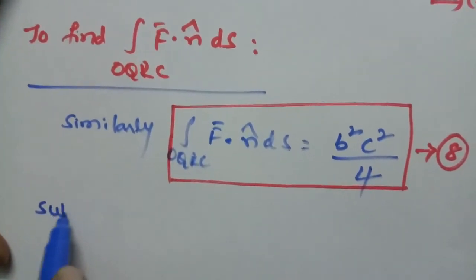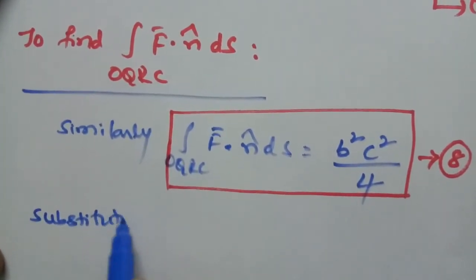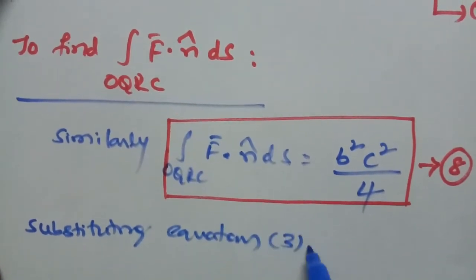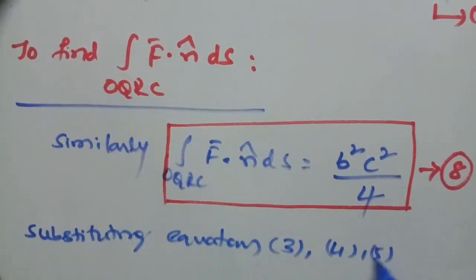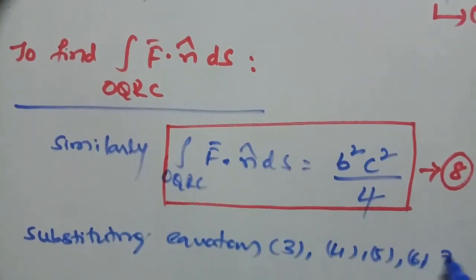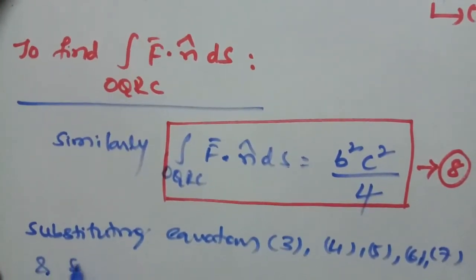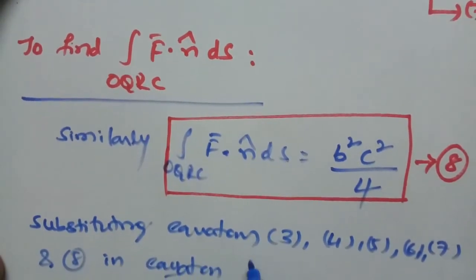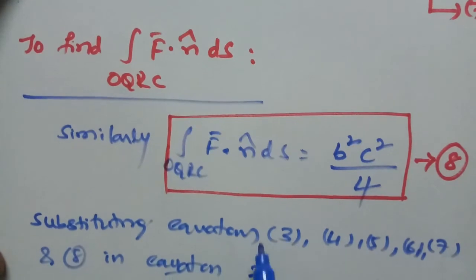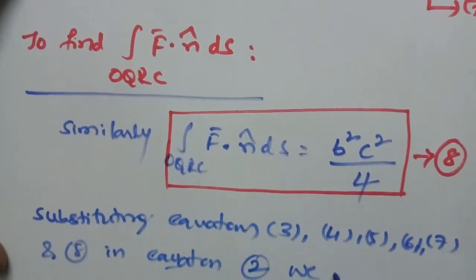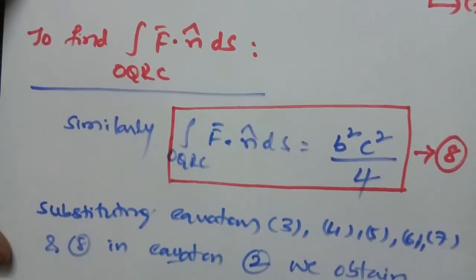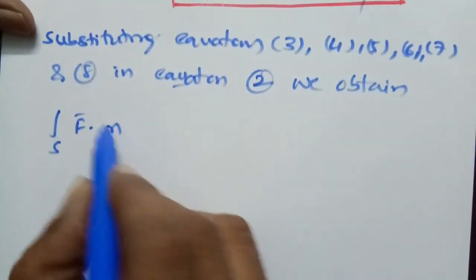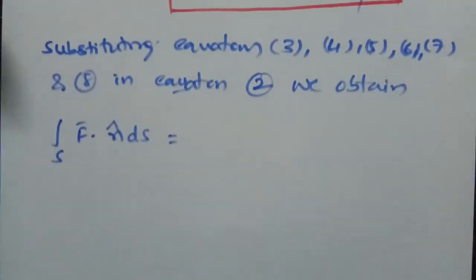Now substituting equations 3, 4, 5, 6, 7 and 8 in equation 2, we obtain the integral over S of f bar dot n cap ds.